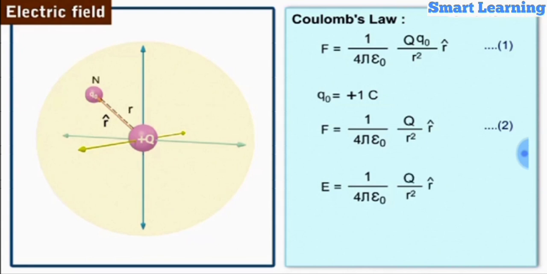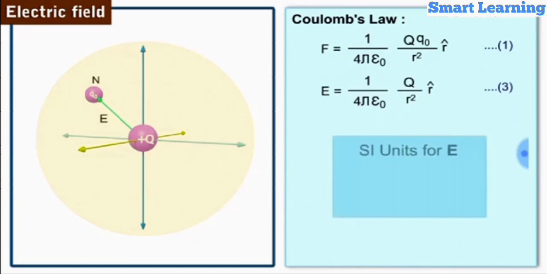Let us label it as equation 3. Electric field strength E is a vector quantity pointing in the direction of the force on a unit positive charge at a point in the electric field. In SI units, it is measured in Newton per Coulomb or volt per meter.